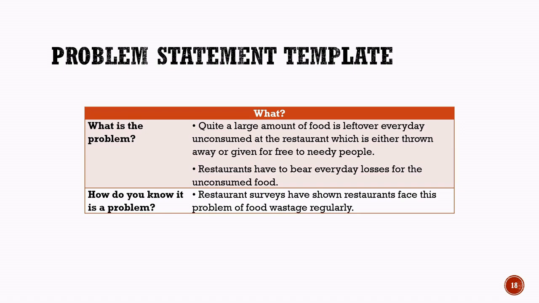By identifying the exact nature of the problem and collecting evidence about it, we can better understand how artificial intelligence may help reduce food wastage and improve restaurant management.